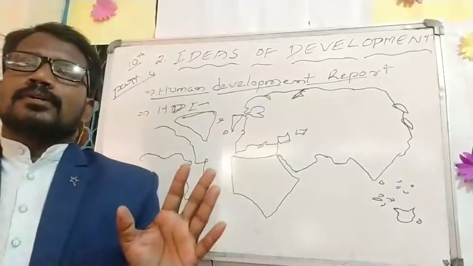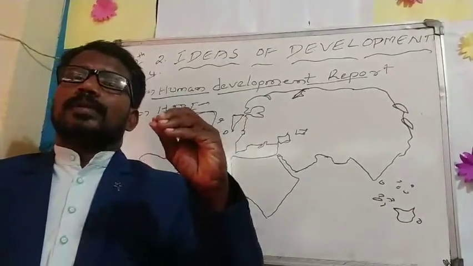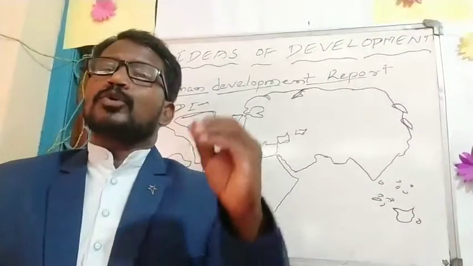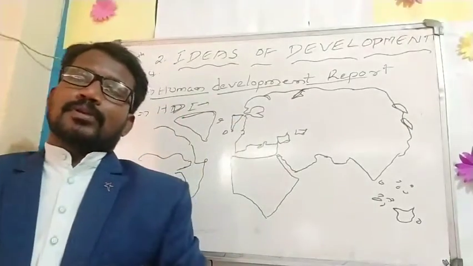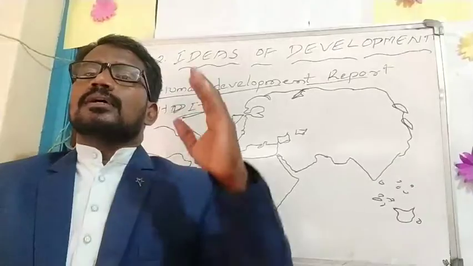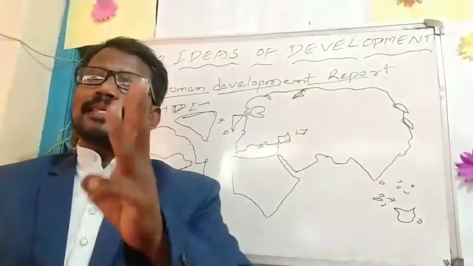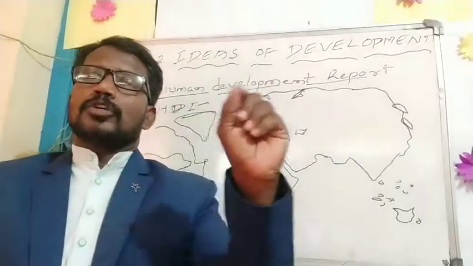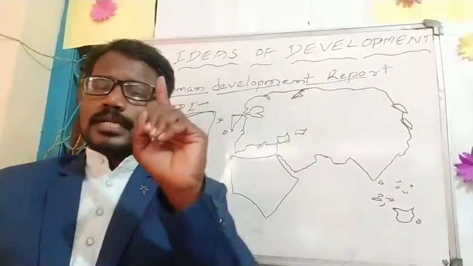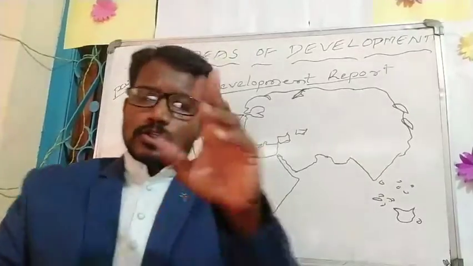Okay, simply. He is asking one more question. What is the full form of HDI? HDI full form is Human Development Index. But how can we measure human development? Through these three things only, the indicators of human development. First one is the income, second one is the health, and third one is the education.